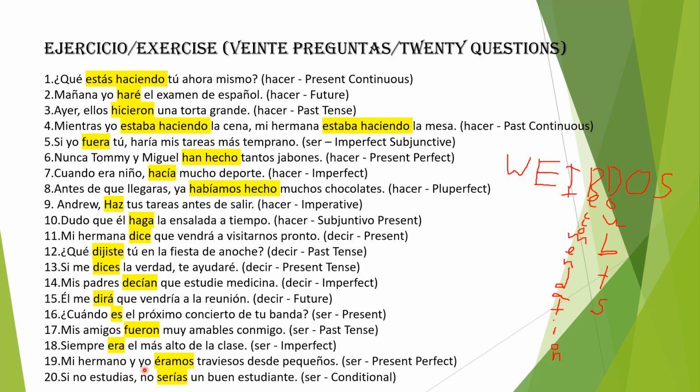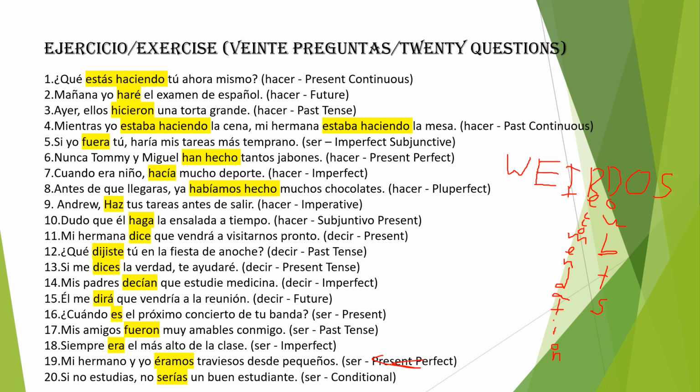Mi hermano y yo éramos traviesos desde pequeños. My brother and I were always naughty since small. So this is a habitual action in the past because desde pequeños, we were naughty since we were little children. So we're gonna use the imperfect. Oh, this is supposed to be imperfect here.